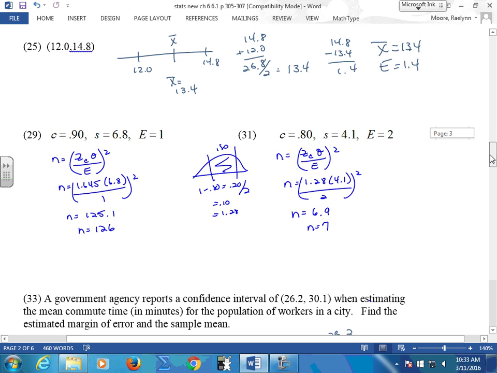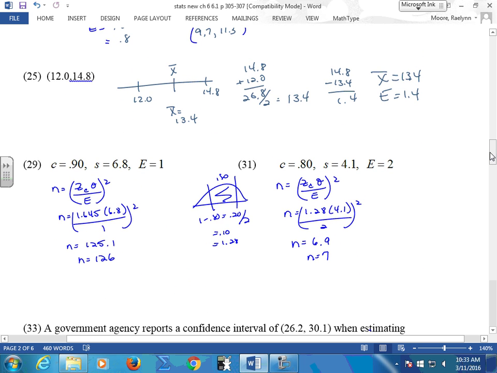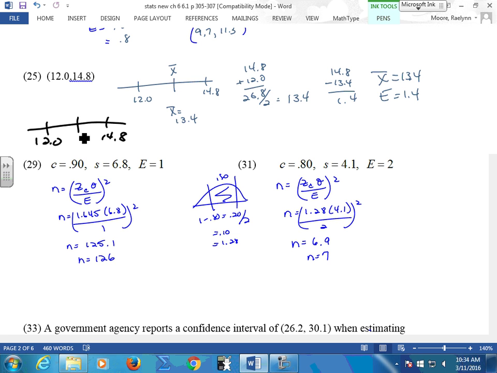Okay, then number 25. Number 25, this is a good one. I like this one. It gives you your two endpoints of your interval and asks you to find the mean and the margin of error. So if this is my number line, where does my mean fall? Right in the middle. David says right in the middle. So how do I find the middle of two numbers? Add them up, divide them by 2. So I add them together, I divide by 2, and I find my mean is 13.4.